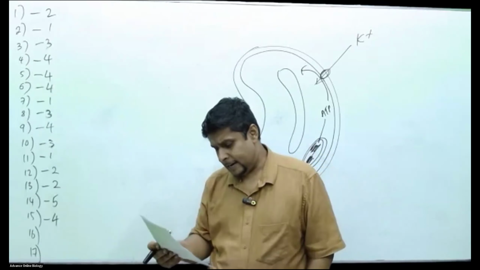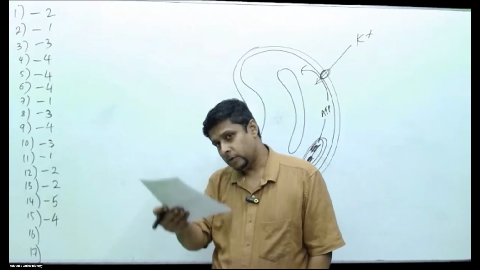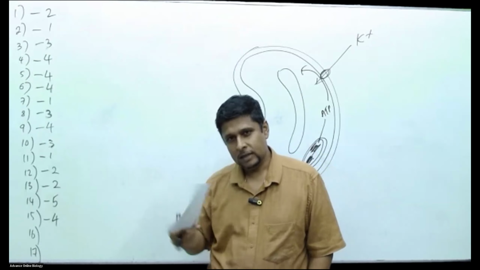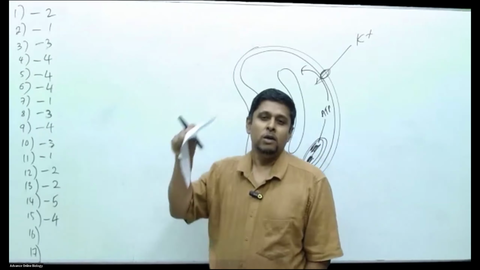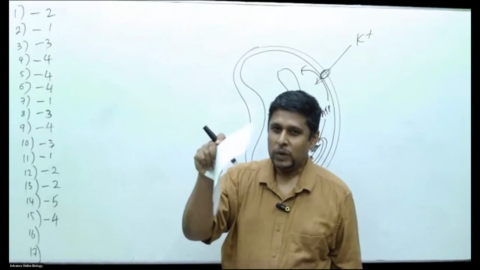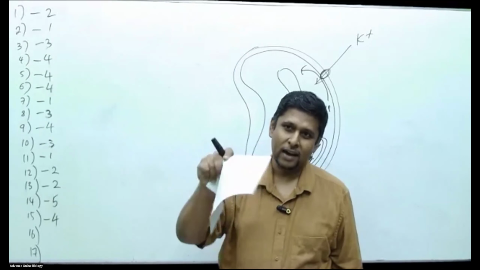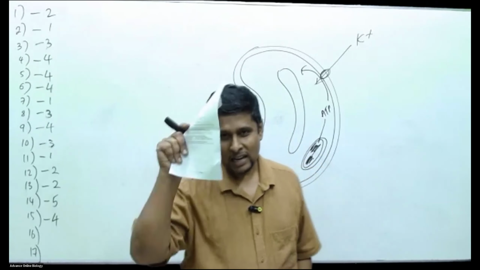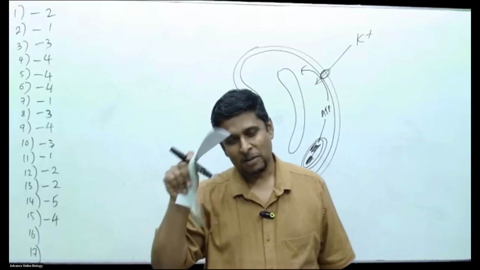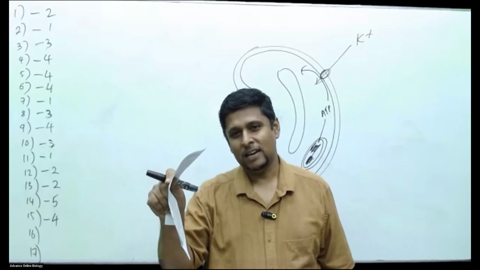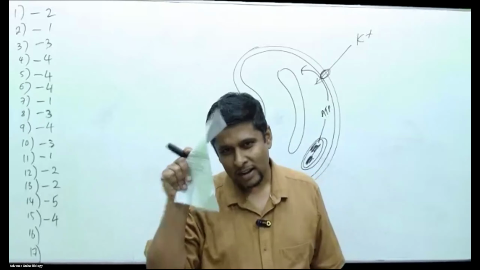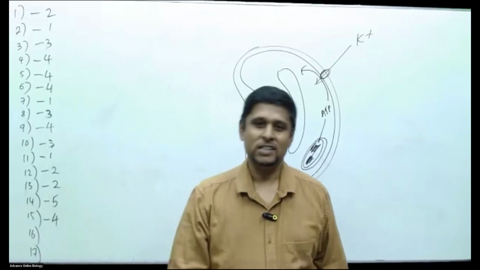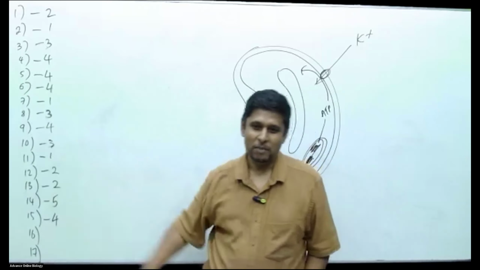Question number 16. This is the most important period for 2025 students. This is the most important period. Either you get this and come onto the track, or else you lose. Hereafter, these couple of months are the determining period. Either you come onto the track or else you get lost. If you get lost, people, you can't come back to the track. I'm telling you.